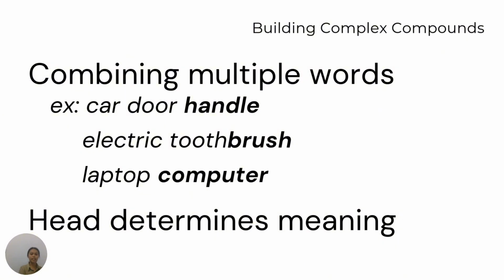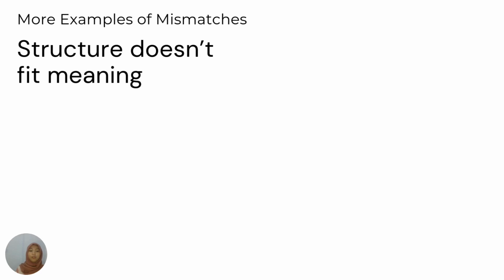We've already seen how some words don't follow the usual structure. So now let's look at more examples of these interesting mismatches between structure and meaning. So we take the word strawberry.